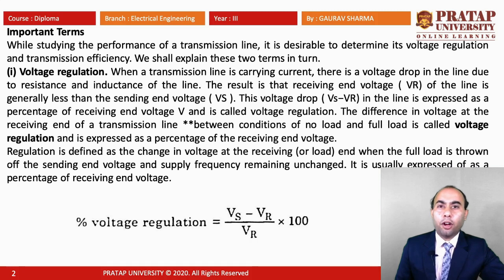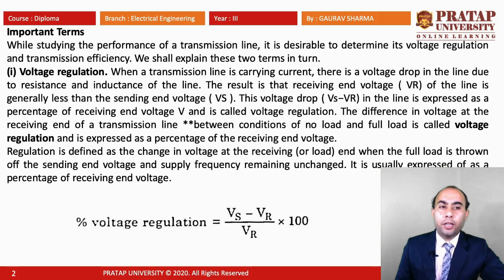So the voltage drop is the difference between the sending end voltage and the receiving end voltage, Vs minus Vr. The voltage drop Vs minus Vr in the line, expressed as a percentage of receiving end voltage Vr, is called the voltage regulation.